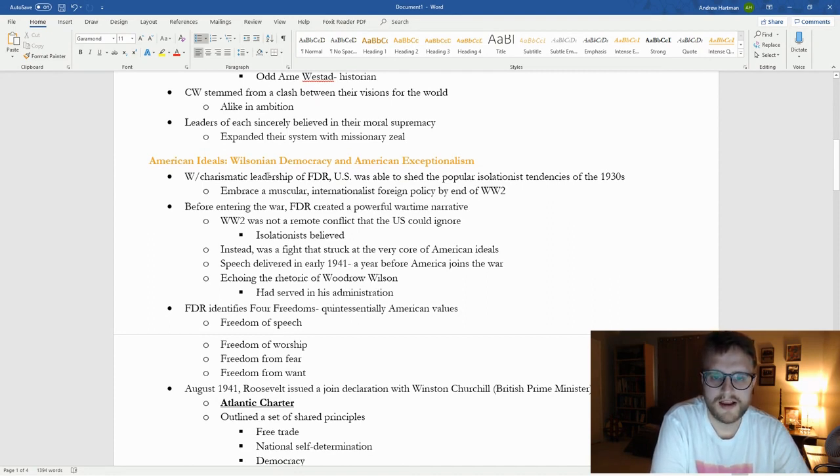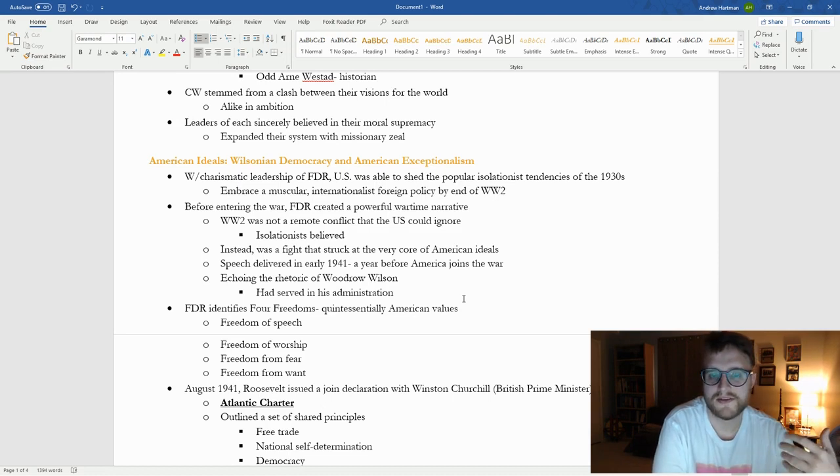So, with the charismatic leadership of Franklin Delano Roosevelt, who was shortened to FDR, the U.S. was able to shed popular isolationist tendencies of the 1930s. After World War I, and especially after the Great Depression, the United States became incredibly isolationist, in particular economically. When the Great Depression hit, we had a thing called the Smoot-Hawley tariff, where basically we shut our borders to foreign trade, which in retrospect is the exact opposite of what they should have done.